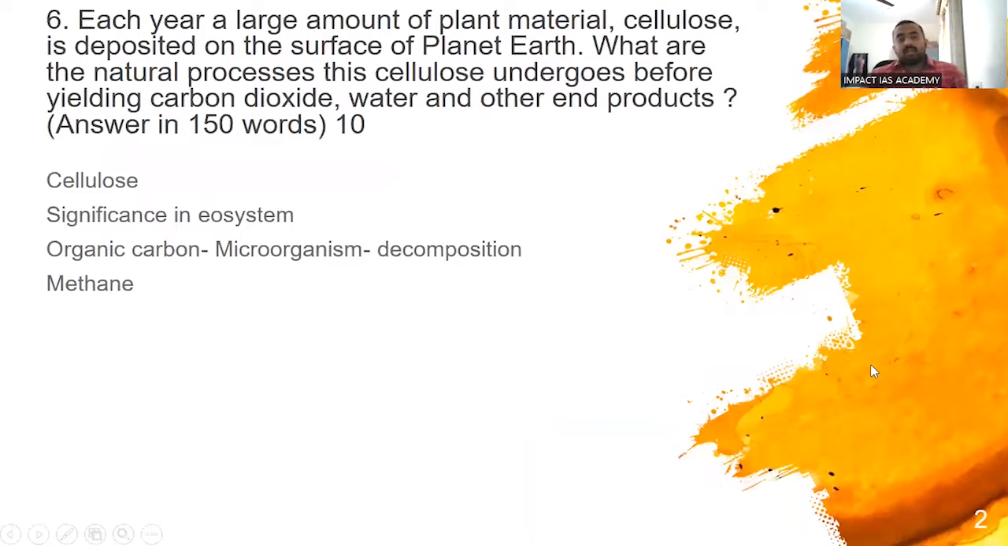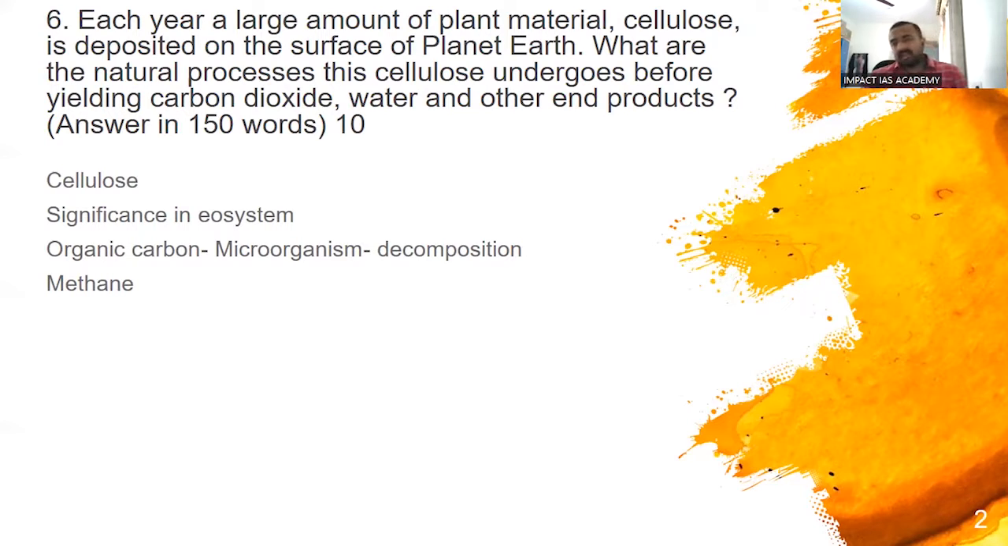So each year a large amount of plant material is deposited on the surface. What are its natural processes this cellulose undergoes before yielding carbon dioxide, water and other end products? While per se the question appears very technical, if you take a step back, this is nothing but a part of the carbon cycle. Now, why are they asking about the carbon cycle? Carbon cycle is most important because global warming, climate change, everything is based on the imbalance that we are creating in this carbon cycle. Hence, what they are asking is one part of the carbon cycle.